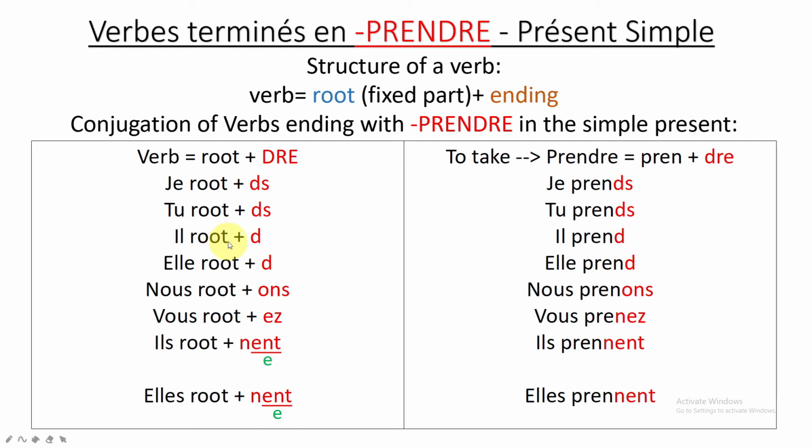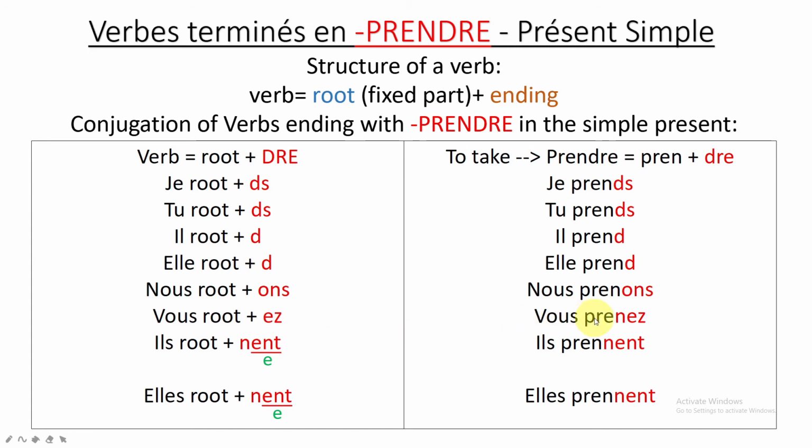For il, fixed part and D. For elle, fixed part plus D. So PREN and D. For nous, fixed part plus ONS. So PREN and ONS. For vous, fixed part plus EZ.